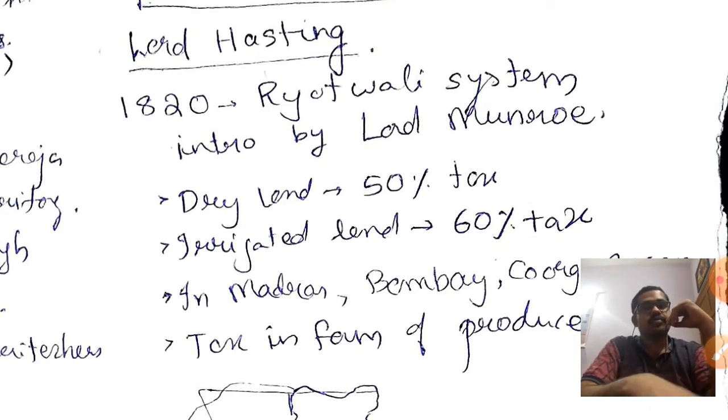The Ryotwari system means that, unlike the Permanent Settlement system, tax was collected directly from the ryots, the peasants. The tax rate was 50% on dry land, and if the land is irrigated, 60% of the tax must be given.